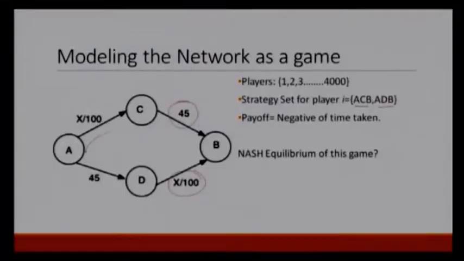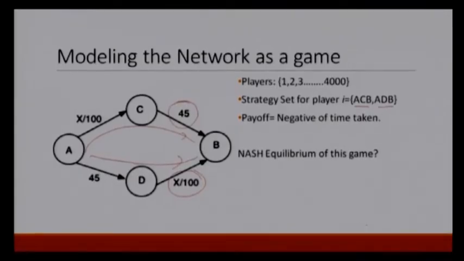Let us start with a symmetry argument: let us say 2000 motorists would take this path and 2000 motorists would take this path. So, we have a strategy profile in which, without any loss of generality, motorists number 1 to 2000 are going to take path ACB, and 2001 to 4000 are going to take ADB.